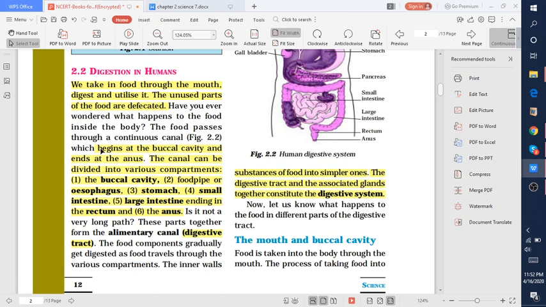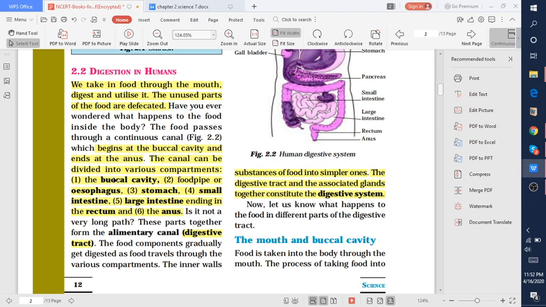So the food digestion starts from the buccal cavity and ends at the anus. The food passes through a continuous canal which begins at the buccal cavity and ends at the anus. So the alimentary canal runs from the buccal cavity to the anus.